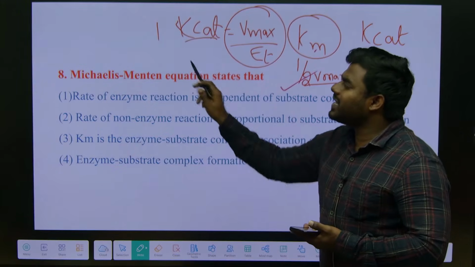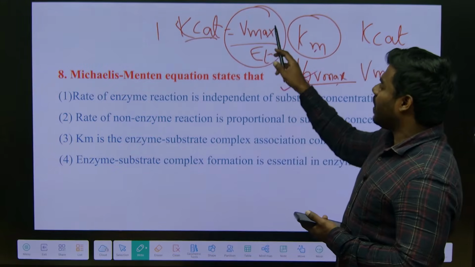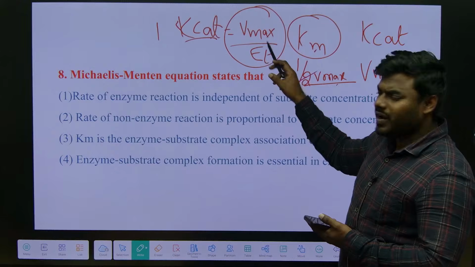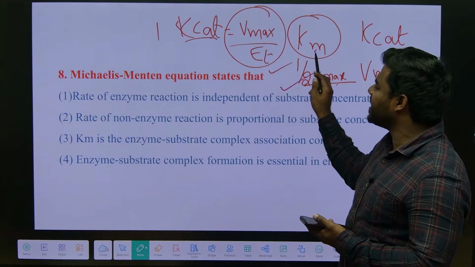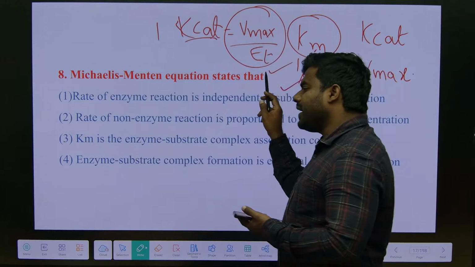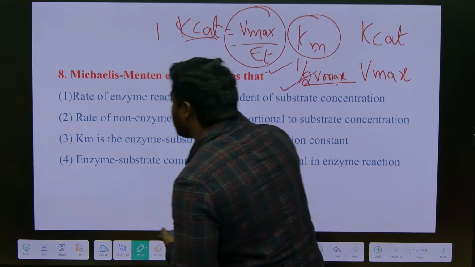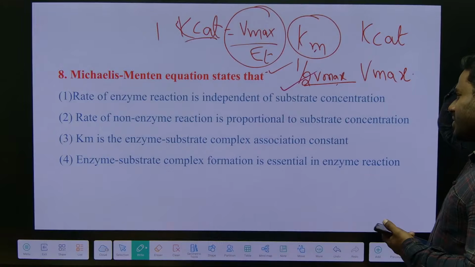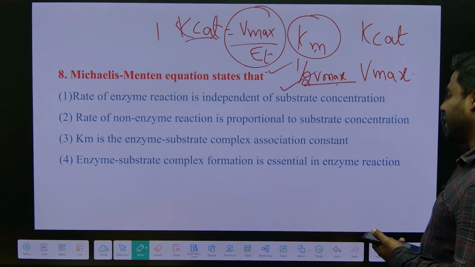Kcat is the point where all the enzymes have already reached the saturation point. All the enzymes, there is no more enzyme left out, or all the active sites are occupied. So Vmax by ET. Please don't confuse, okay? Anyway, what does this question say? Michaelis-Menten.